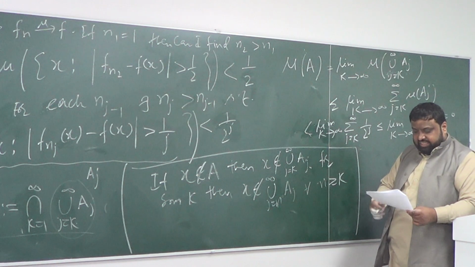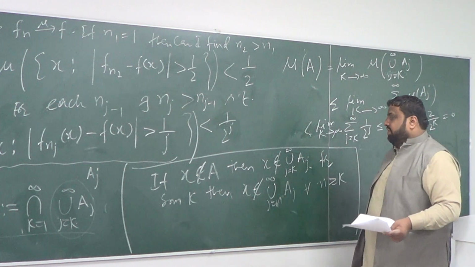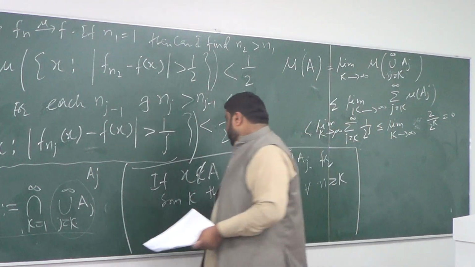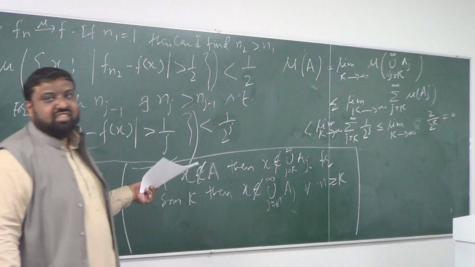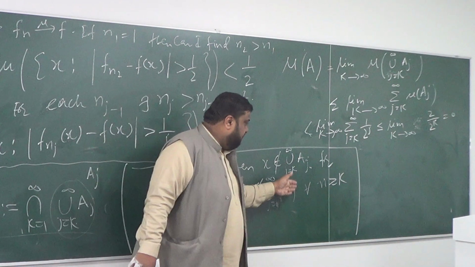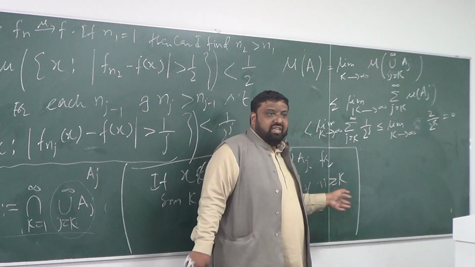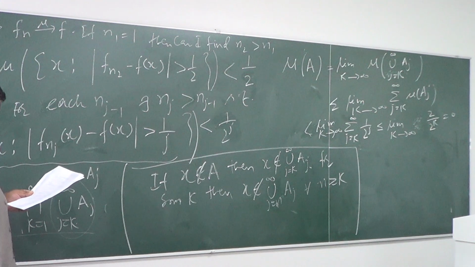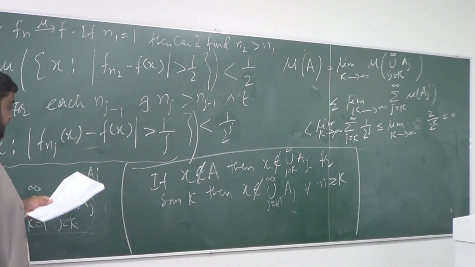And if this is the case, for each such x, what would be true? If x is not in A, and hence x is not in such a union for all n bigger than or equal to k, what conclusion can you have about this x?